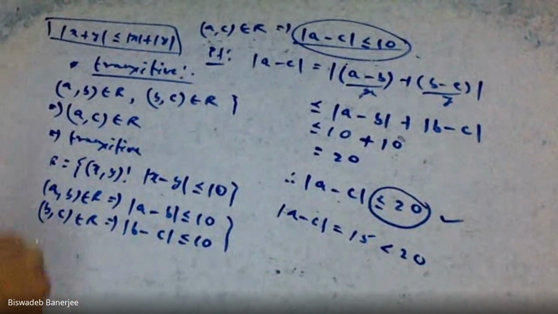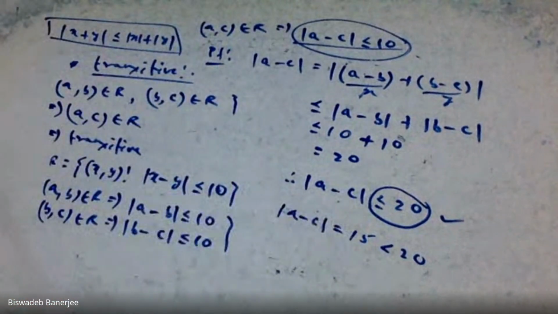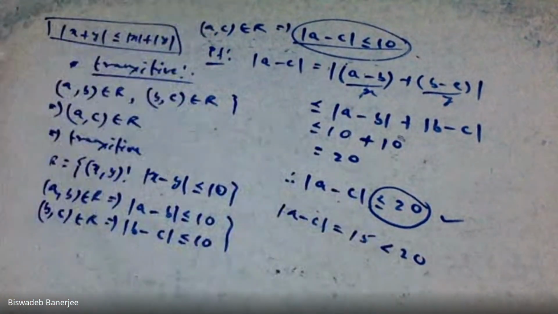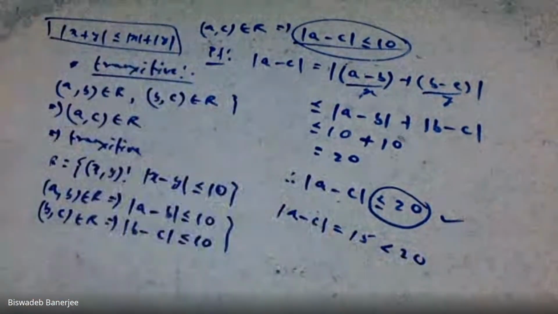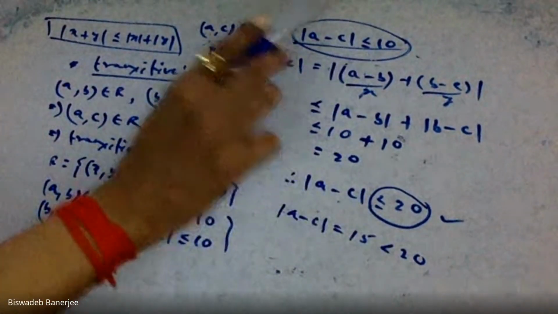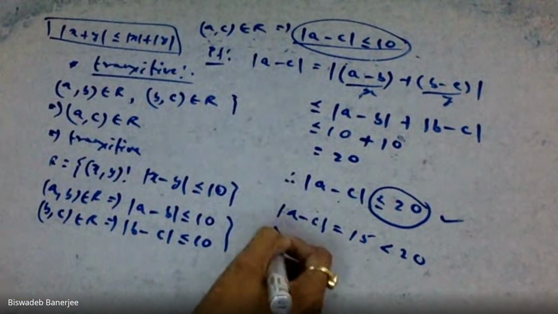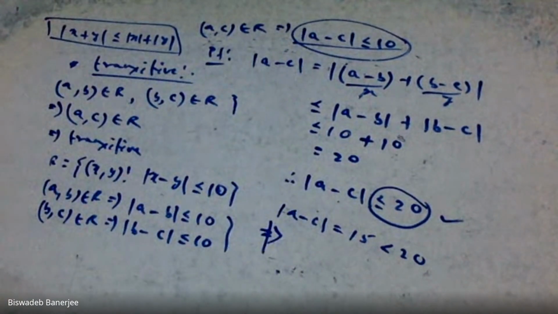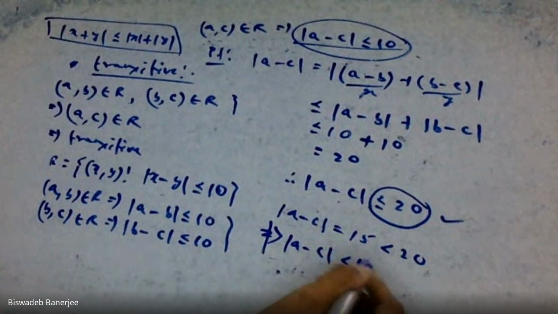Again, repeat. Suppose the value of mod a minus c is 15, and 15 is less than 20. Obviously 15 is less than 20. But can you say 15 is less than 10? Answer is no. That means we can't say mod of a minus c is less than or equal to 10.